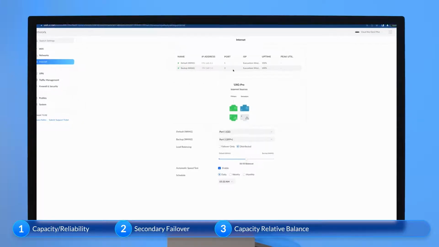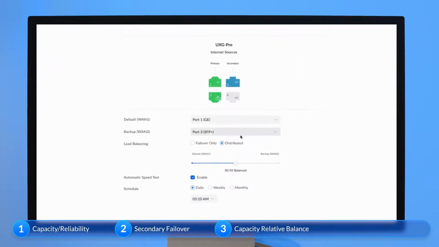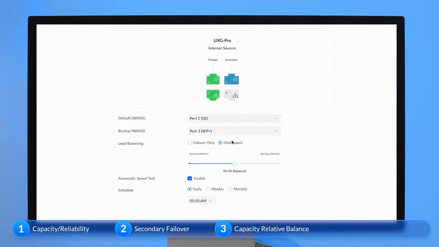3. For those using weighted load balancing, we recommend balancing your connection relative to their maximum capacity in order to prevent any dropped traffic. For example, if you want WAN 1 set to 80 megabits per second and WAN 2 set to 20 megabits per second, we should balance these 80-20.